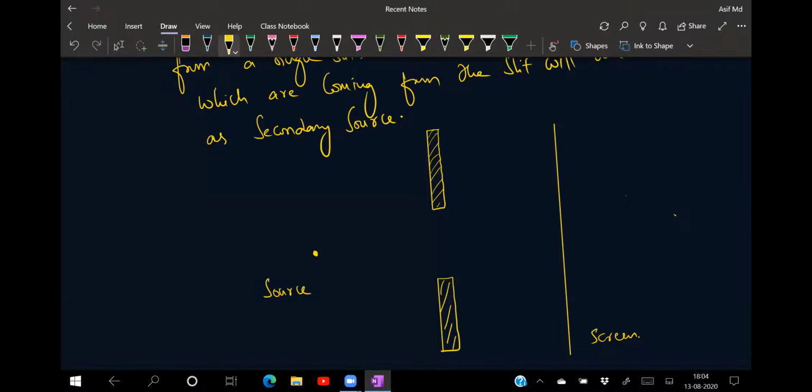You know that from the source, light will be produced in all three directions, in 3D; the rays of light will be going everywhere. Now, in front of this, we are using a lens somewhere here.